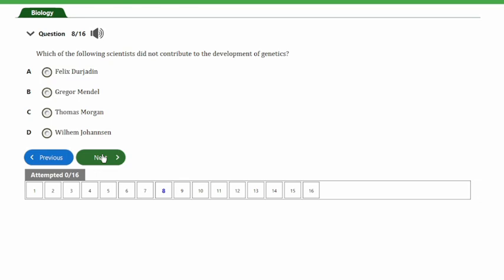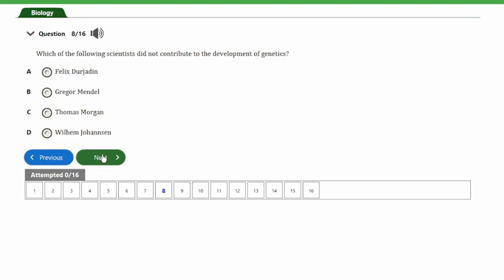So guys, these other options here have major contributions in development of genetics. Of course, we know Gregor Mendel, who happens to be the father of modern genetics, for his work on pea plants. So we also know about Thomas Morgan.